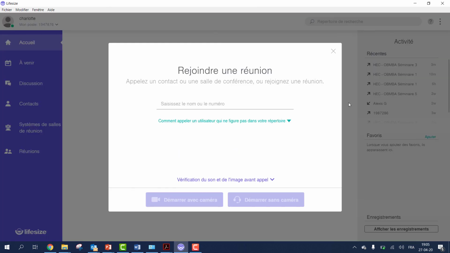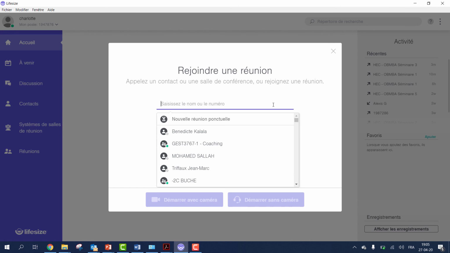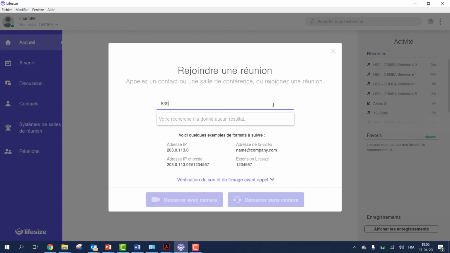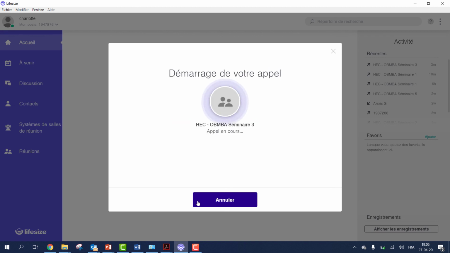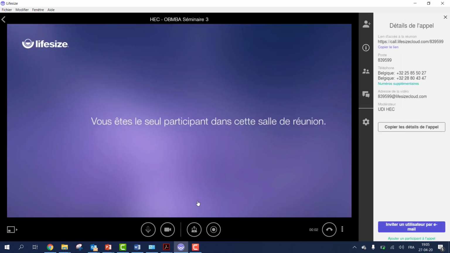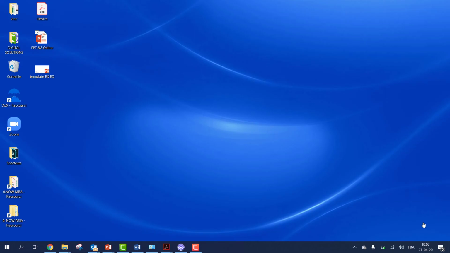If you decide to install the Lifesize app, you will be able to simply add here the number of the room that was displayed in the link I've shown you before, and you can just type it here. Typing enter proposes the number of the room from HEC, and you can click on activate with the camera on. And then you will be connecting again to your virtual classroom. Vous êtes le seul participant à cette réunion. That's it for Lifesize.